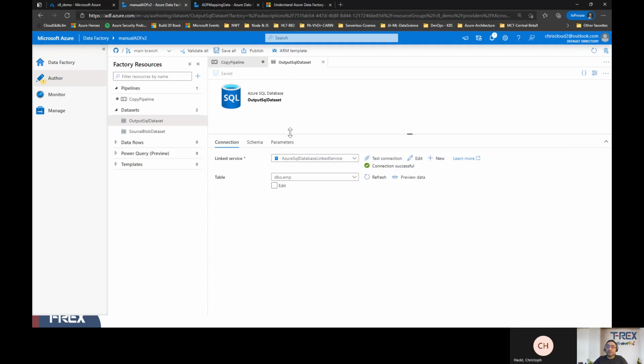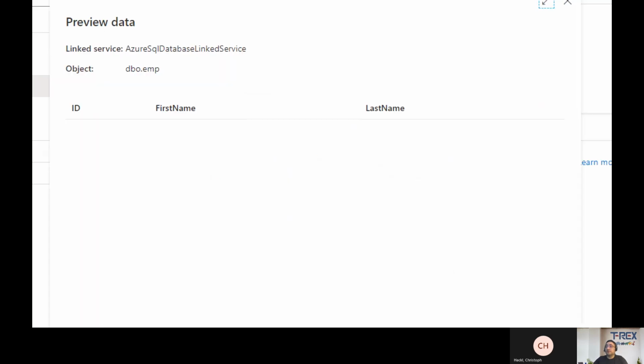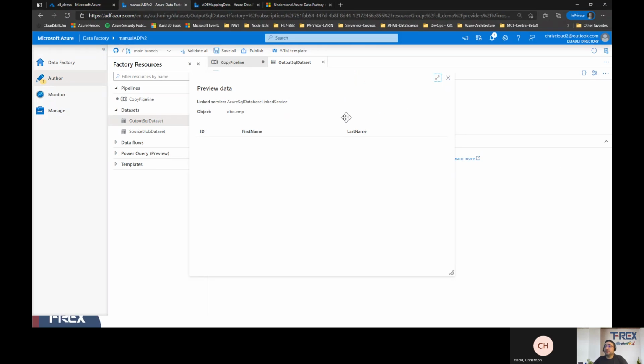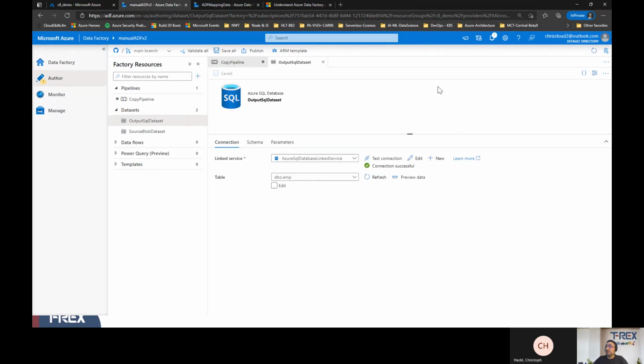I came back to our data source. I'm going to refresh this and click on preview data. Now it should be empty, right? You see, there's no data here because we basically emptied out our destination table, where the data is going to flow from our blob storage into the table.